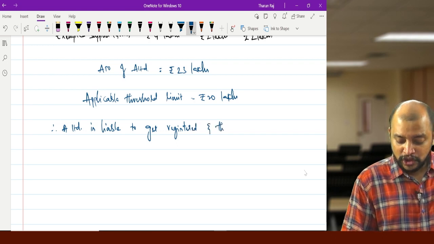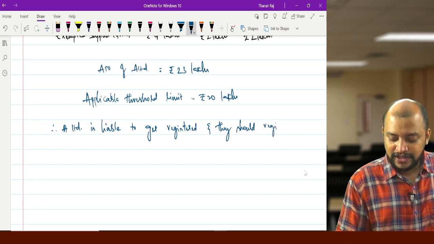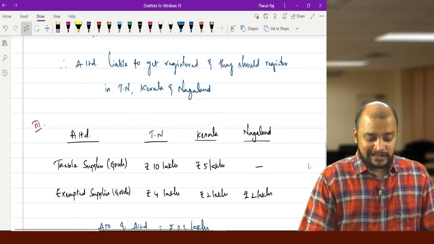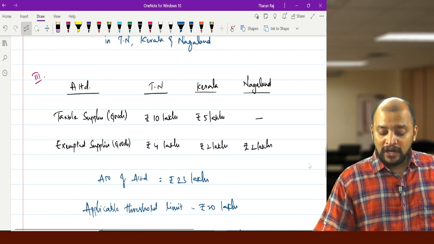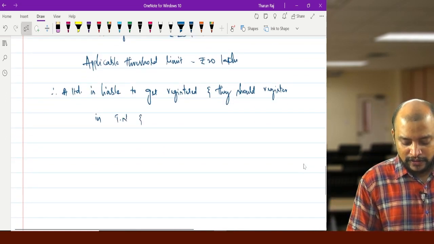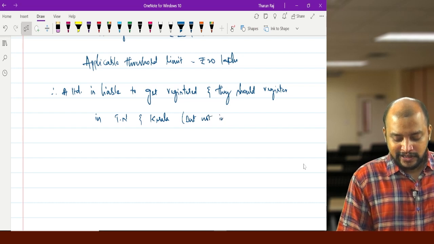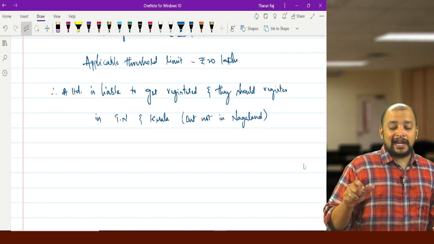And in which states should they register? They should register in Tamil Nadu and Kerala only, but not in Nagaland.